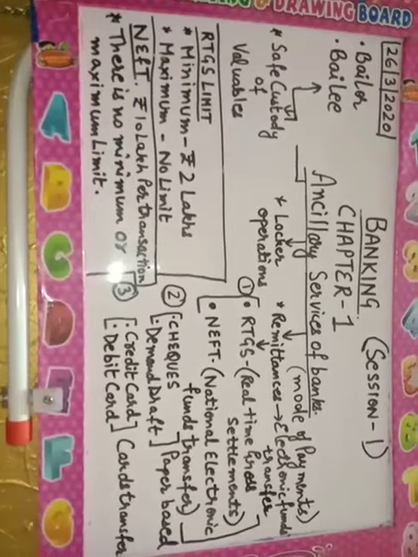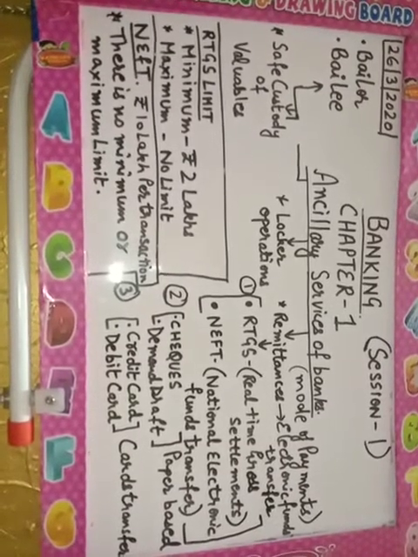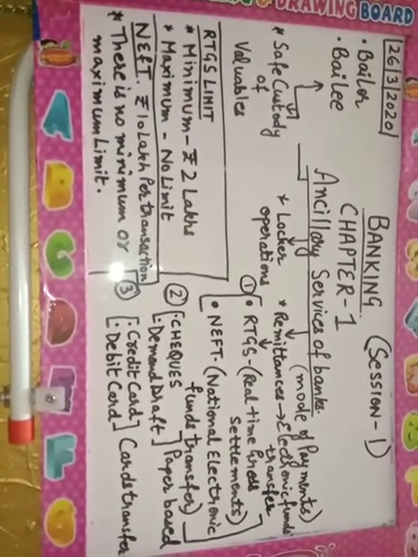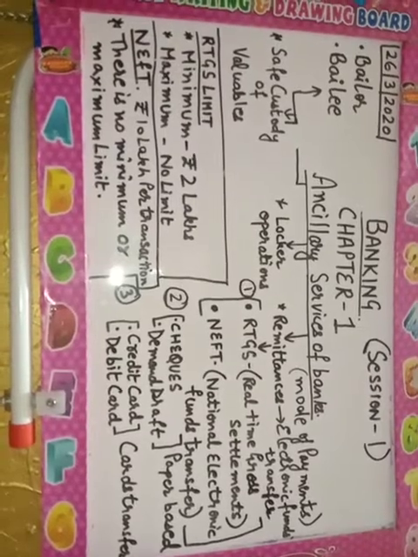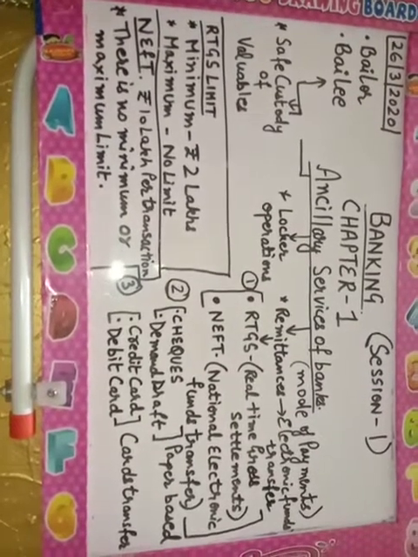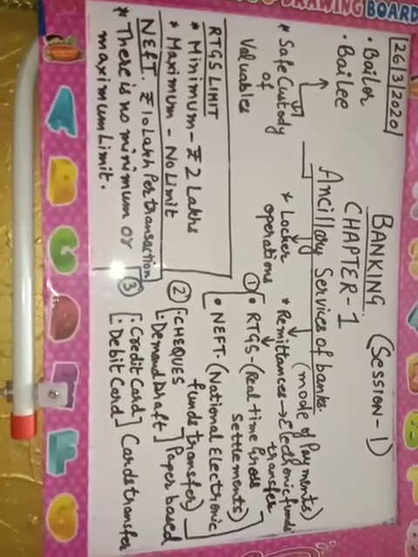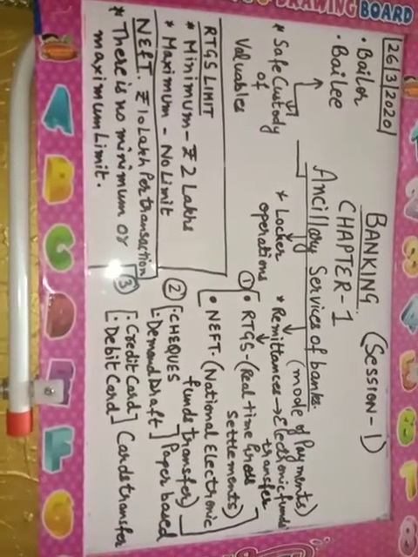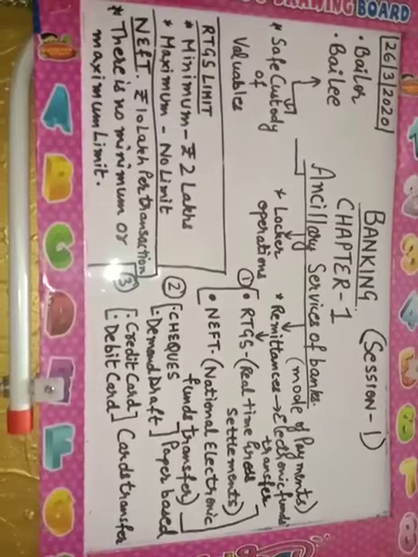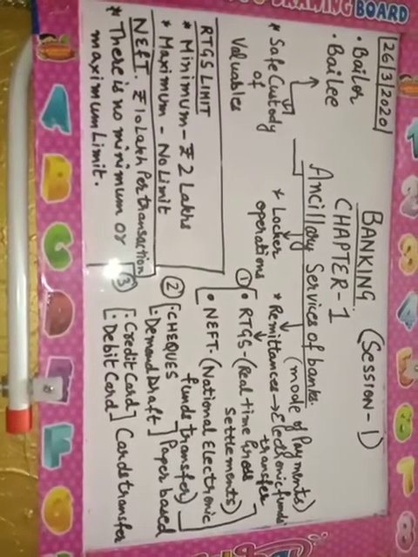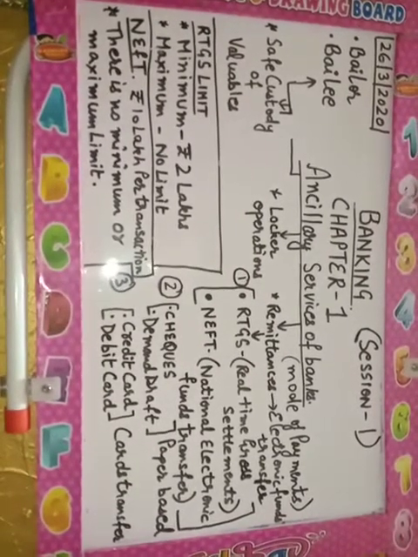Now, coming back to the first point, that is the safe custody of valuables, it means that when a customer wants some privacy and wants to make sure that his valuable items and things are secured, the bank provides the facility of safe custody of valuables.